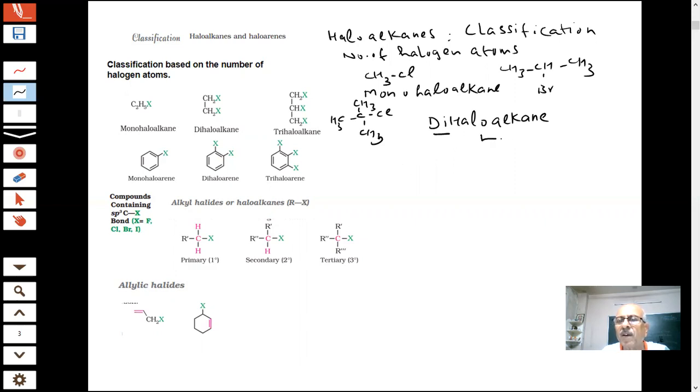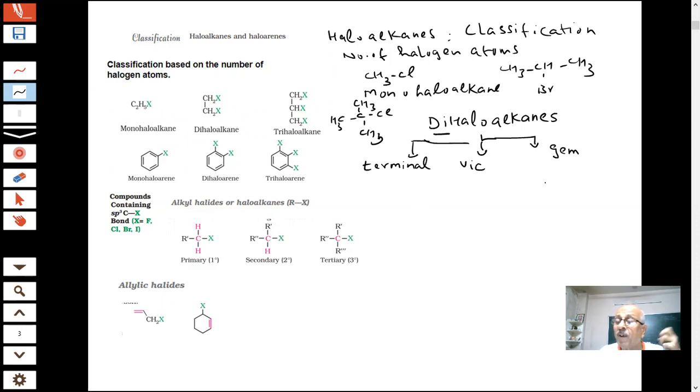They can be of three types: gem, vicinal, and terminal. There can be three types of dihaloalkane, students. Very important.